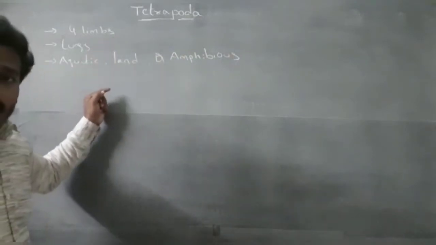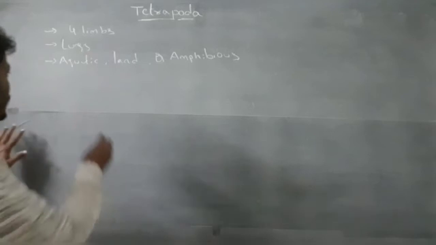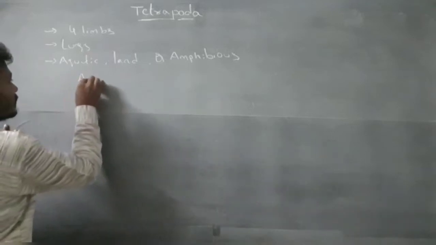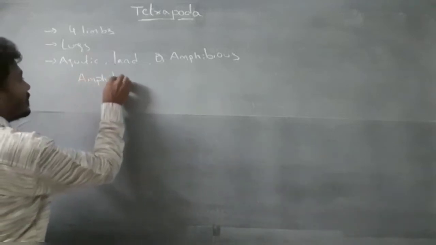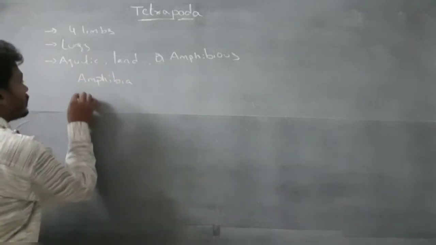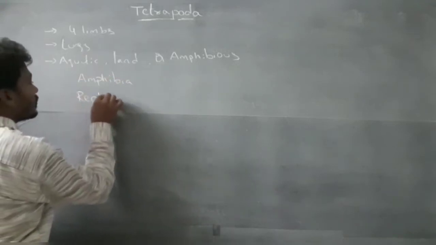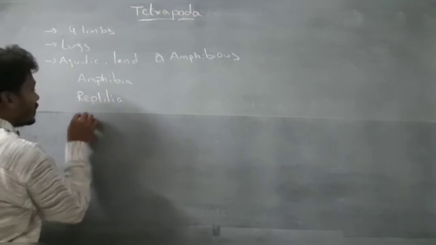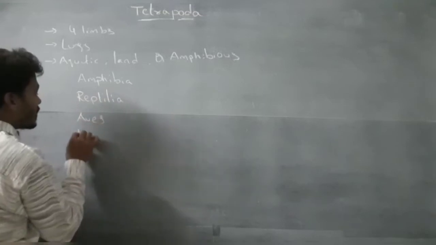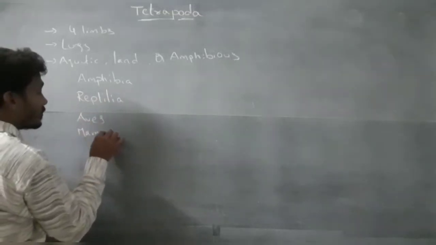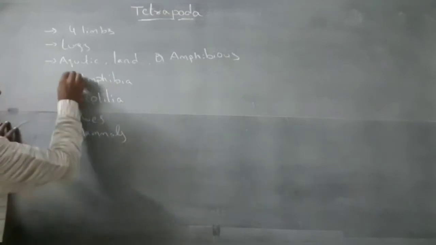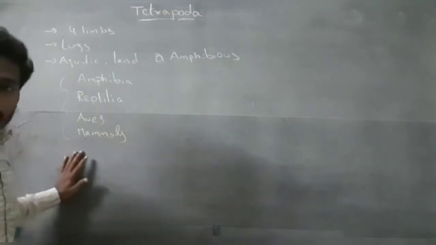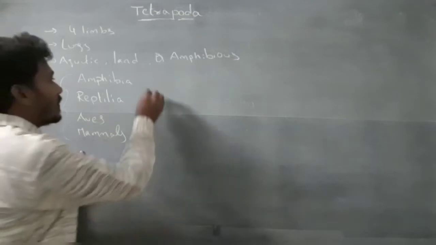Tetrapoda has four classes. These are amphibia, reptilia, aves and mammals. These are the four classes of tetrapods. First, amphibia.